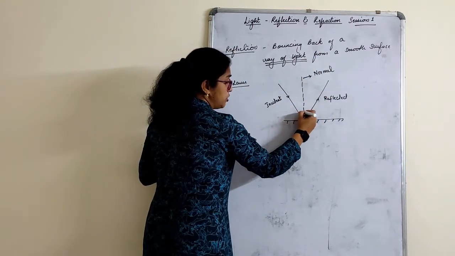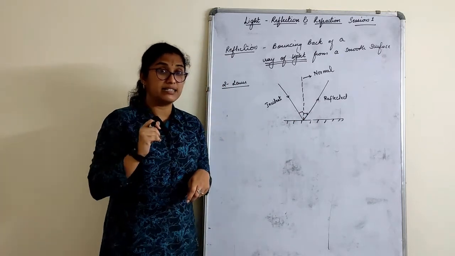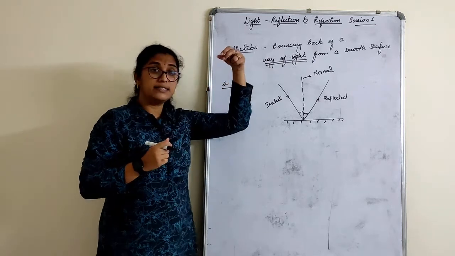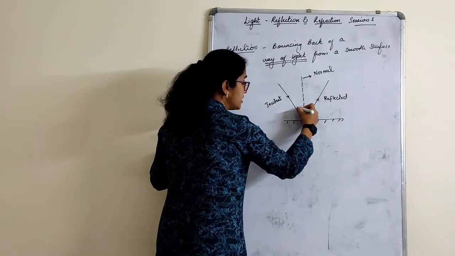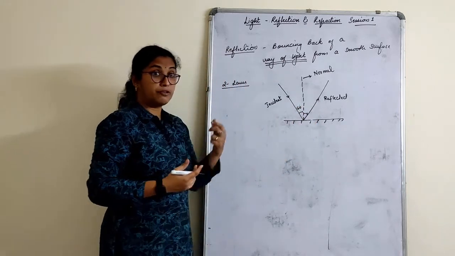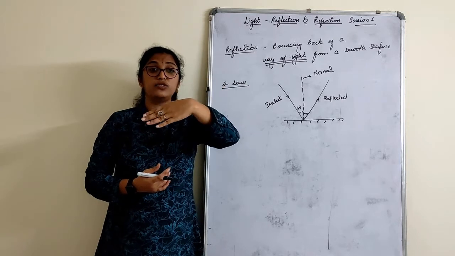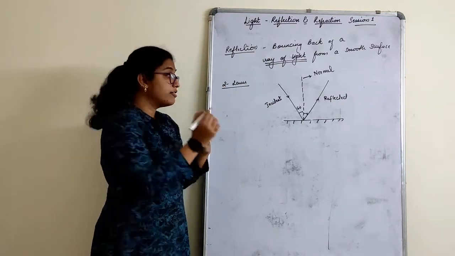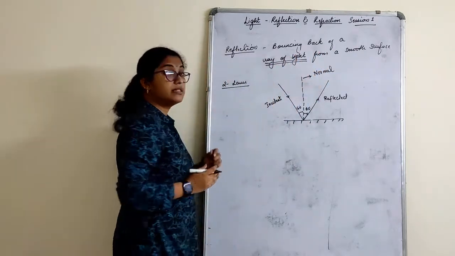These experiments you have done, children. If you place a protractor and take a laser and a mirror, of course, why protractor? Because my incident ray is falling at a particular angle, let us say 60 degrees. So from the protractor, at 60 degree angle, I am leaving the incident ray to fall on the mirror, right? The reflected ray also comes out to be 60 degrees, which is bouncing back.